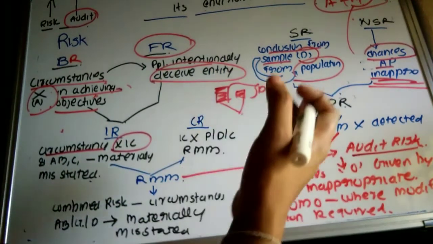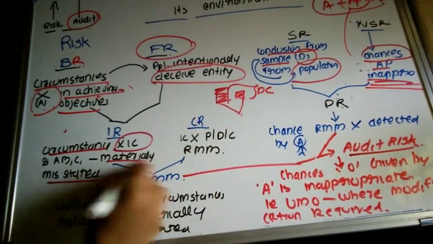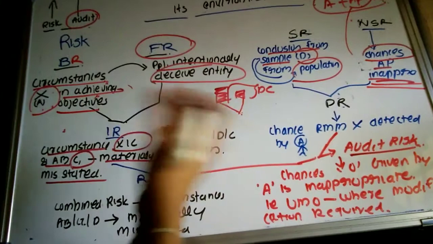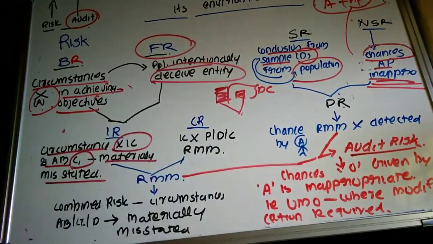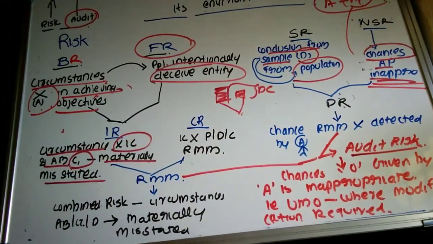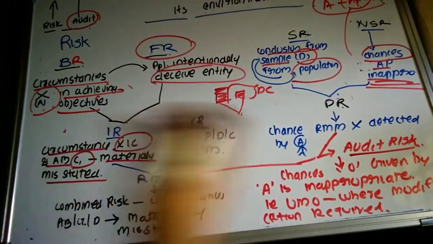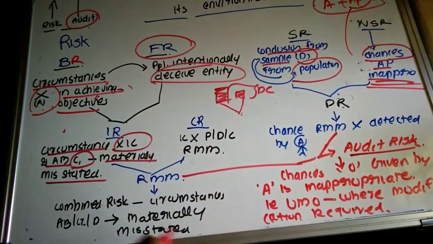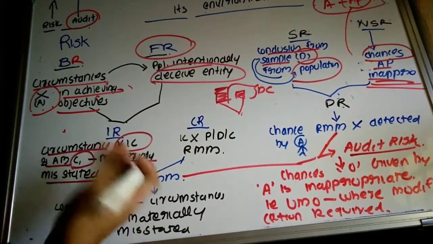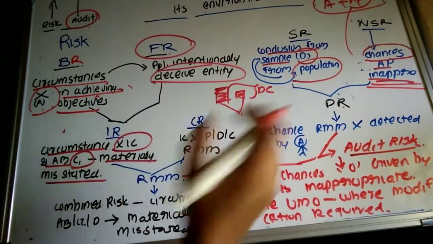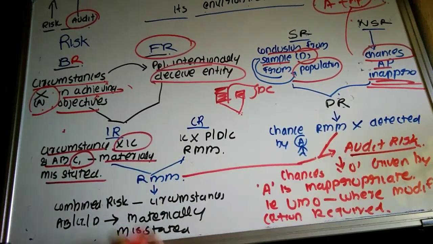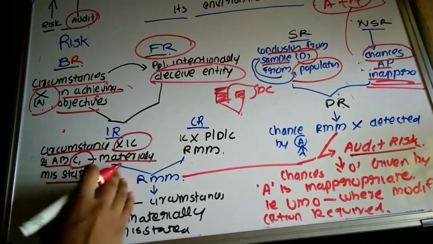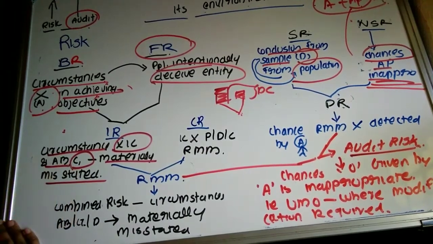So because of the lack of an internal control system, there is a risk of material misstatement in the account balance and class of transaction. Whatever accounts or transactions have been provided in the company's books of accounts are providing wrong information, which has already been materially misstated. They are not intentionally omitting some entries, or they are entering fake entries or entries without authorization. So the circumstance creating a risk is the non-operation or non-existence of an internal control system. Where no internal control system exists in an entity, it leads to material misstatement in the account balance and class of transaction.